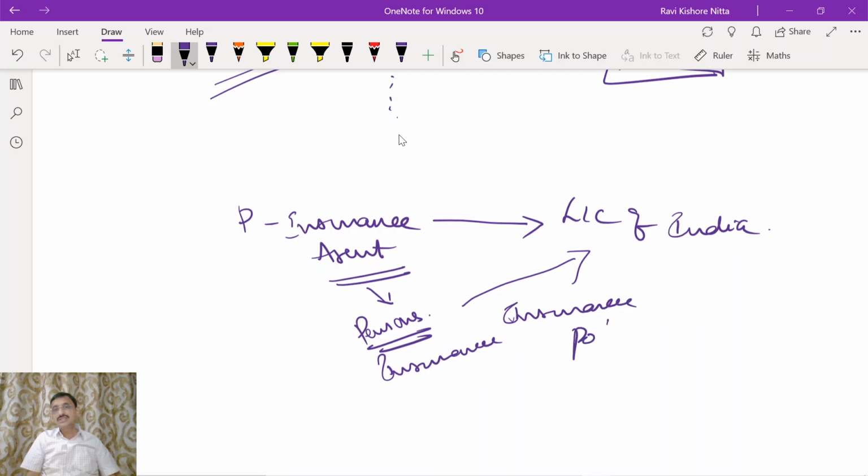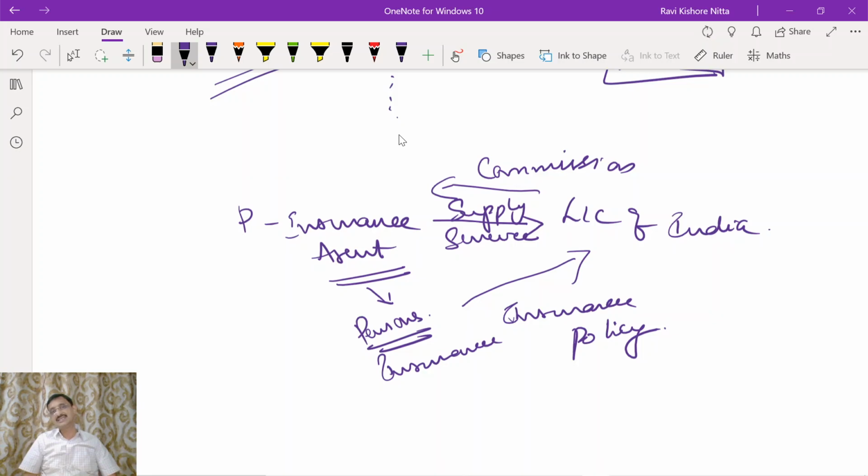For this, LIC of India will pay the insurance agent a commission. So there is a consideration and there is a supply of service, so it will be chargeable to tax. Now in this case, the reverse charge mechanism will apply, and who has to pay the tax? LIC of India has to pay the tax.